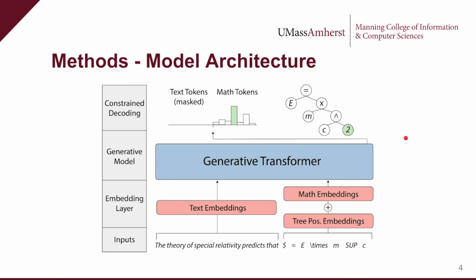This leads us to our main idea, where we take sequences that contain both natural language and math portions, and we provide them to a generative transformer, but we encode the text and math portions differently. The text portions are encoded in the standard way, but the math portions get special math embeddings, plus special tree position embeddings that tell the model what each symbol's position is in the underlying tree. At the output layer, we ensure that only math tokens are generated in math portions, and that only text tokens are generated in text portions. Finally, we pre-calculate the tree position of new math tokens to ensure that the trees that we generate have a valid structure.